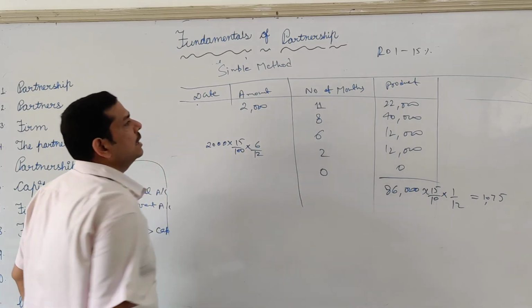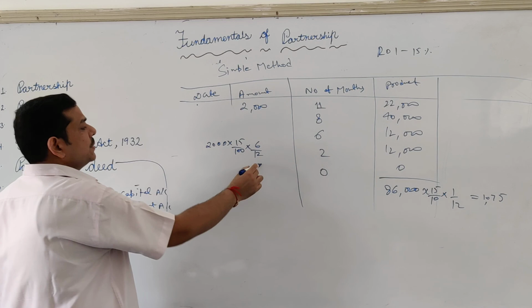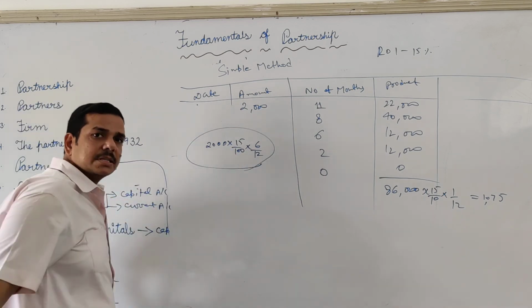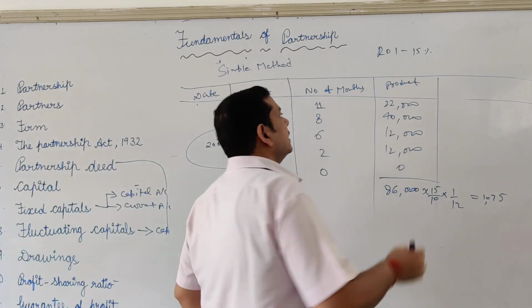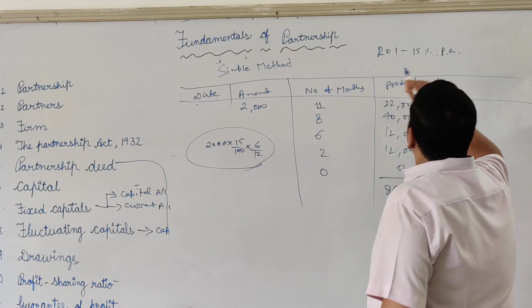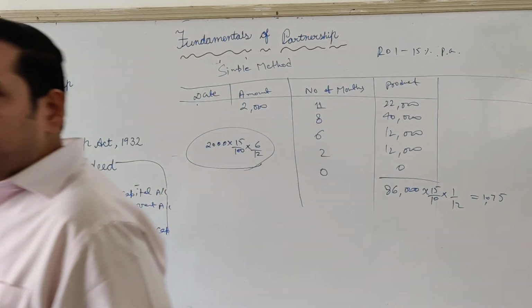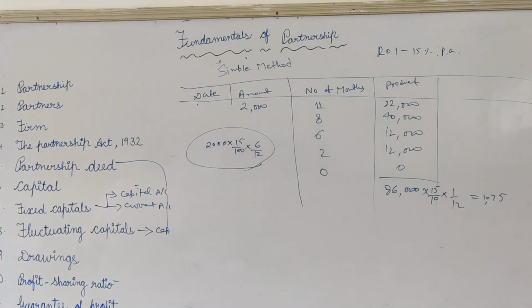If the date of withdrawal is not given, you can find out the interest payable on drawing on an average basis for 6 months. Similarly, if the words per annum are not used with the ROI, you have to charge interest for the full year irrespective of time period. If per annum is not used, the time will become immaterial.